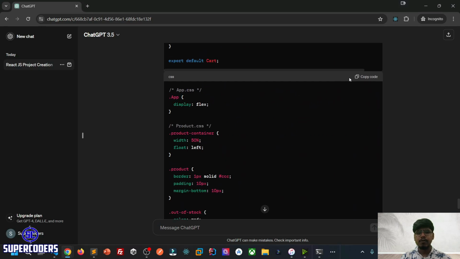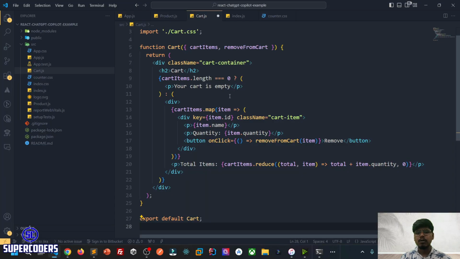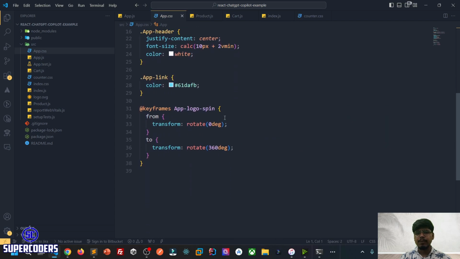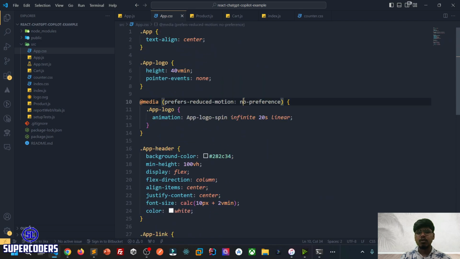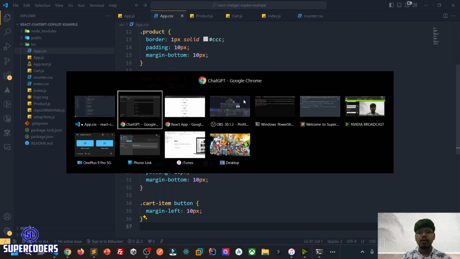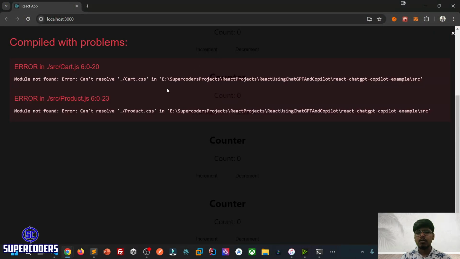Now we need to add the CSS file. So copy the app code, and save it in the app.js file. Go to the app.css file. There is some text already there, so I'm going to remove all of it, paste the new code, and save it. Now let's check how it looks. It is showing an error that cart.css and product.css are not found.